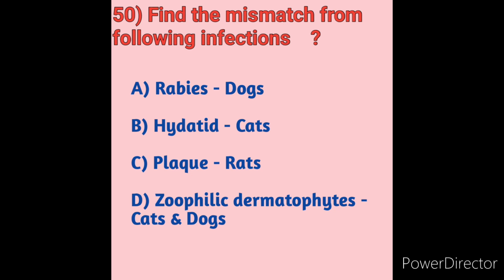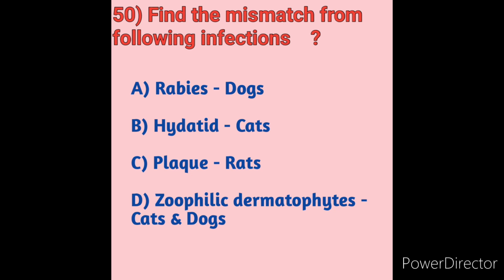Hydatid disease is a zoonotic disease caused by the intermediate stage of the dog tapeworm, that is Echinococcus granulosus. It causes cyst formation in internal tissues such as the liver, lungs and brain of grazing animals and people. So hydatid disease is caused by the dog tapeworm Echinococcus granulosus.